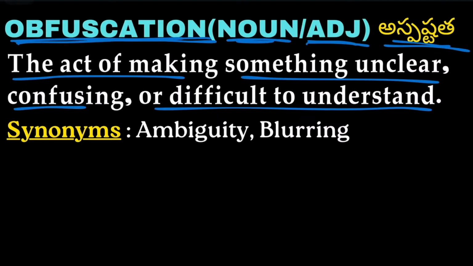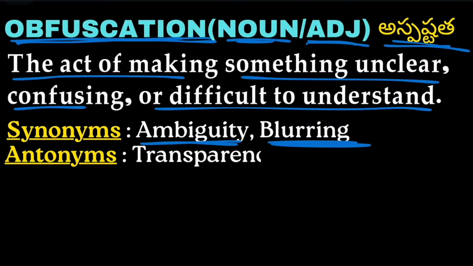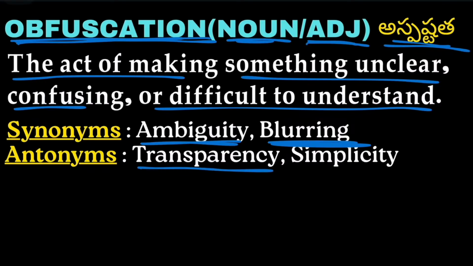Synonyms or the same meanings of obfuscation are ambiguity and blurring. Antonyms or opposite words include transparency and simplicity. Transparency and simplicity are the antonyms of obfuscation.